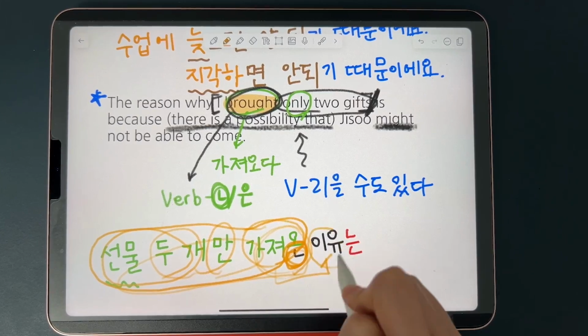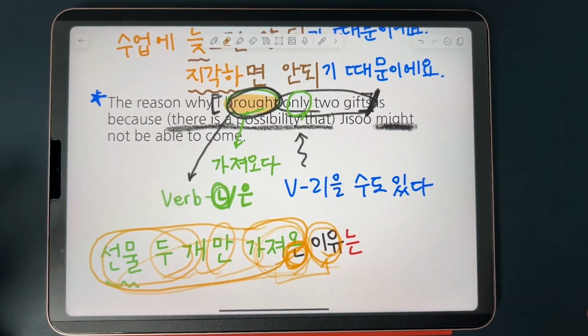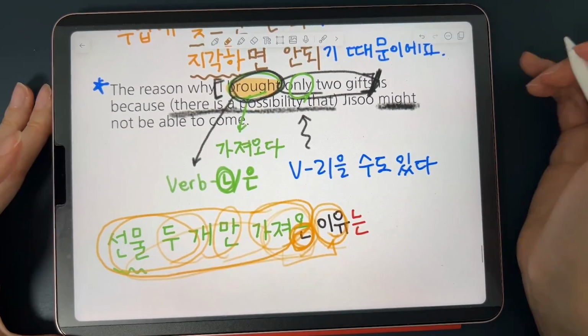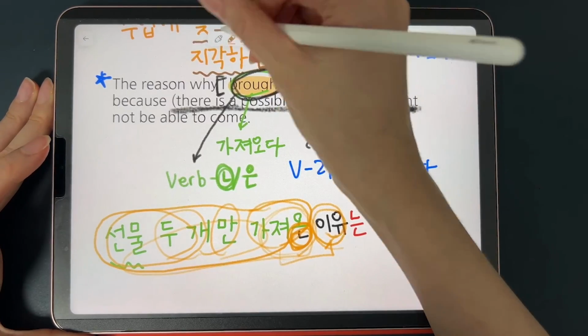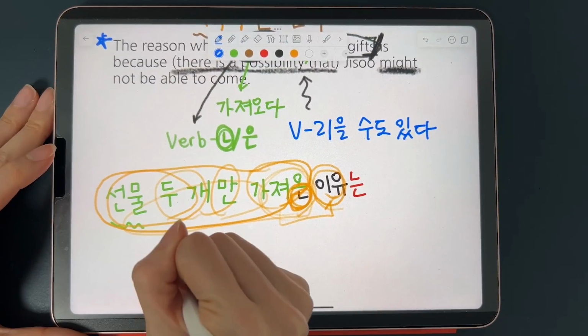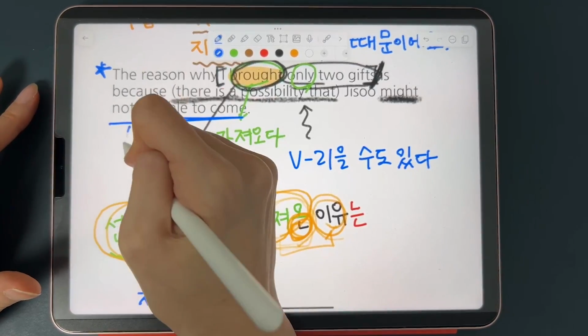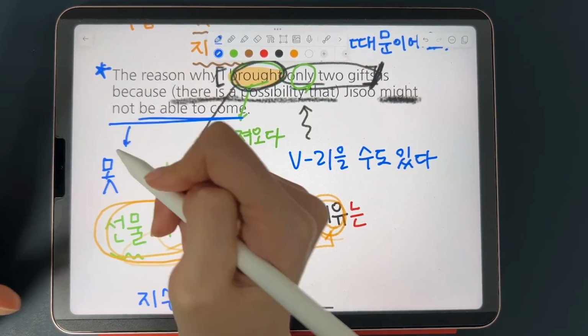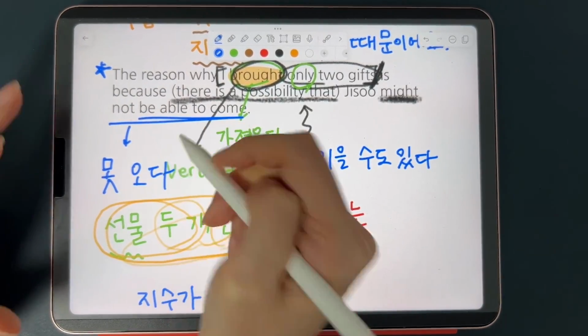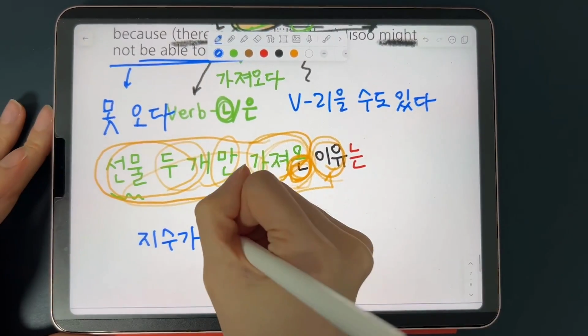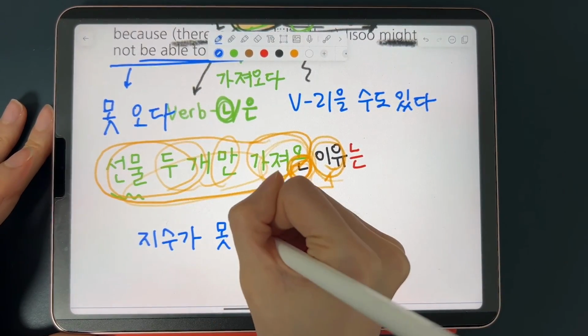And for the reason for that, 이유는 is because there's a possibility that 지수 might not be able to come. 지수가 might not be able to come. For this one, you can say 못, can't, 오다, right? 못 오다. 지수가 못 오다. 지수 cannot come.